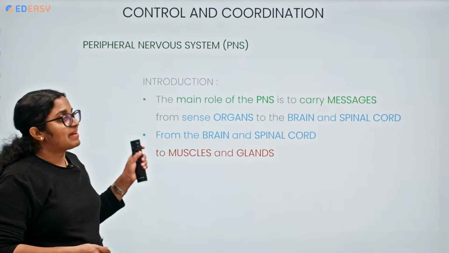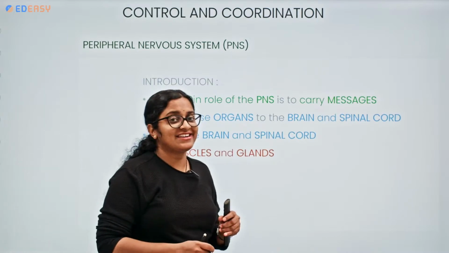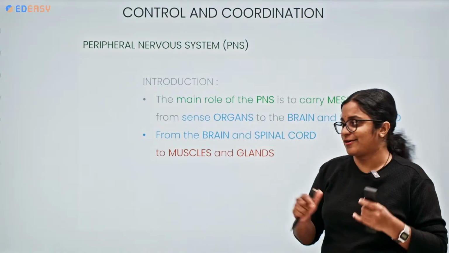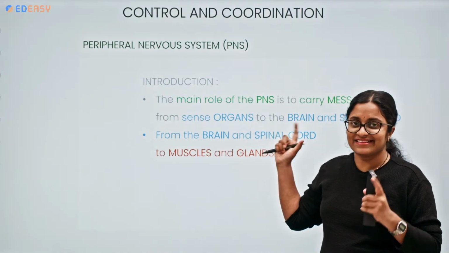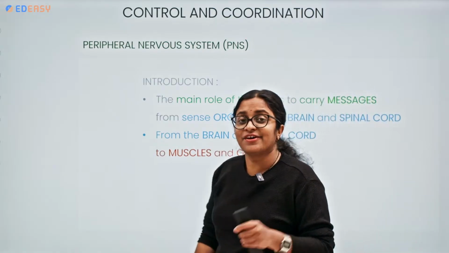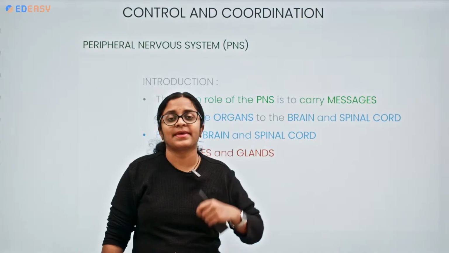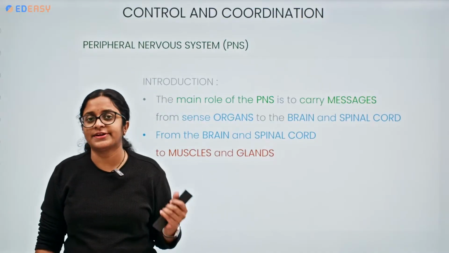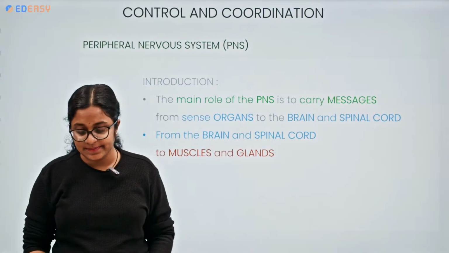So moving on, peripheral nervous system. So far what we have learned, central nervous system comprising brain and spinal cord. Brain and spinal cord, is it done? Yes. Now coming to the peripheral nervous system, it comprises nerves arising from brain and spinal cord. Okay, before moving to the topic, let me check if there is any question.